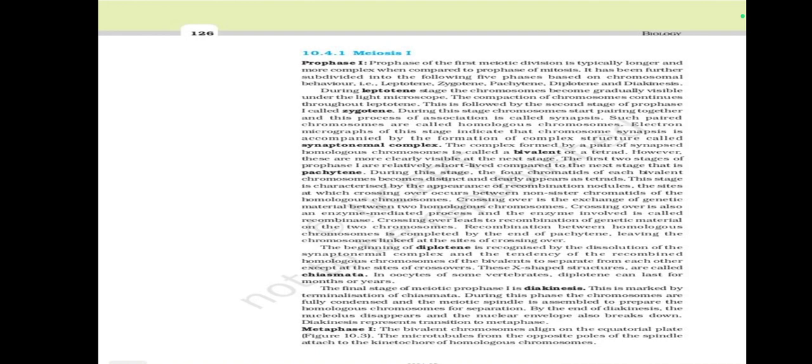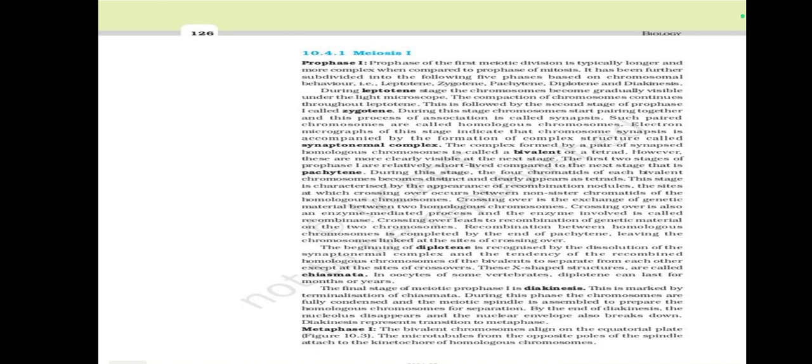This is followed by the second stage of prophase 1, called zygotene. During this stage, chromosomes start pairing together, and this association is called synapsis. Such paired chromosomes are called homologous chromosomes.